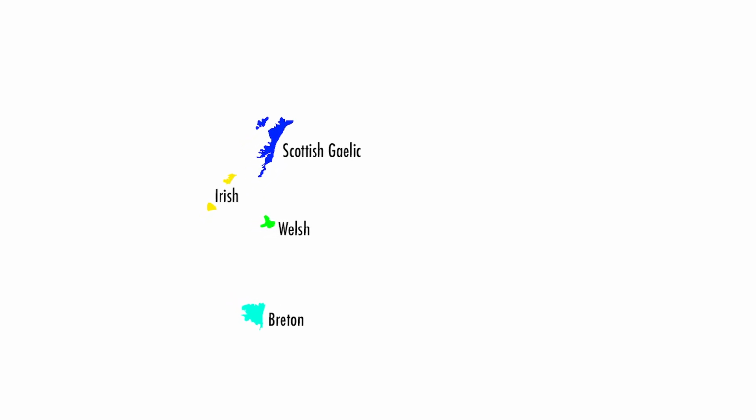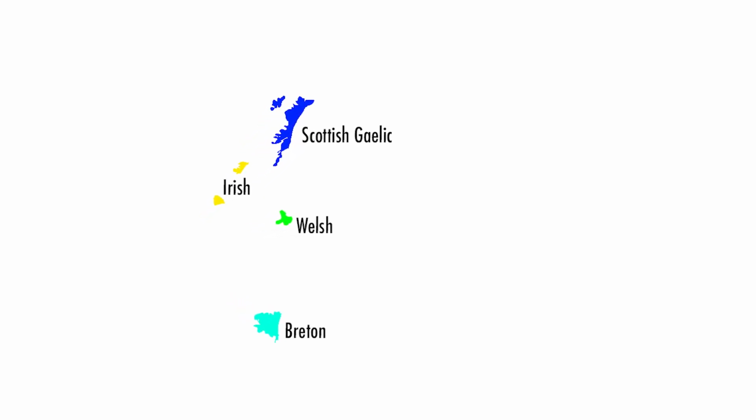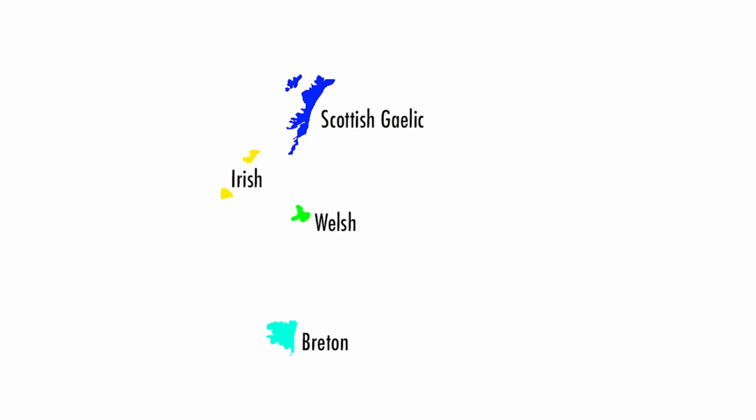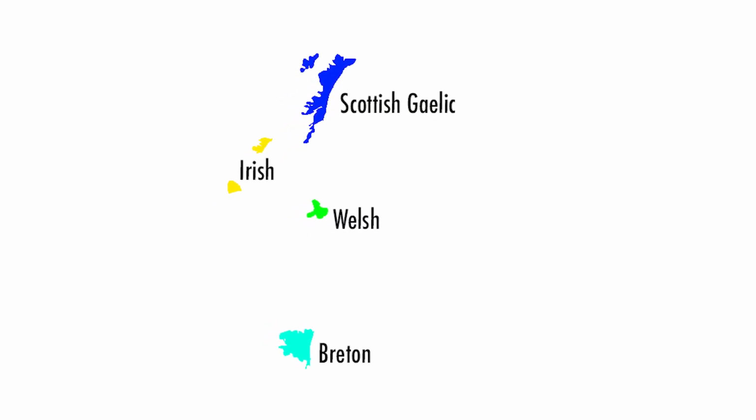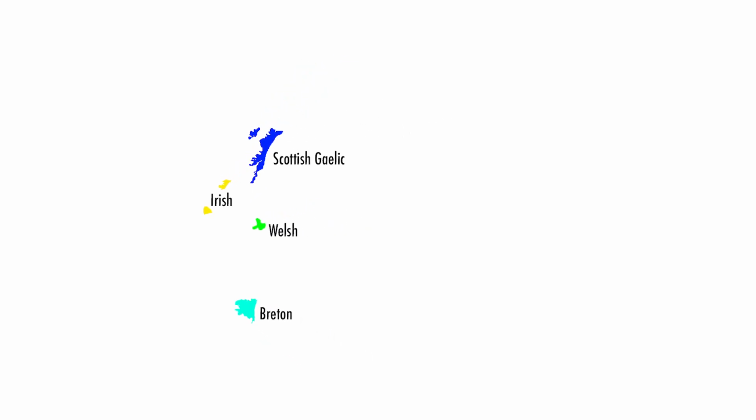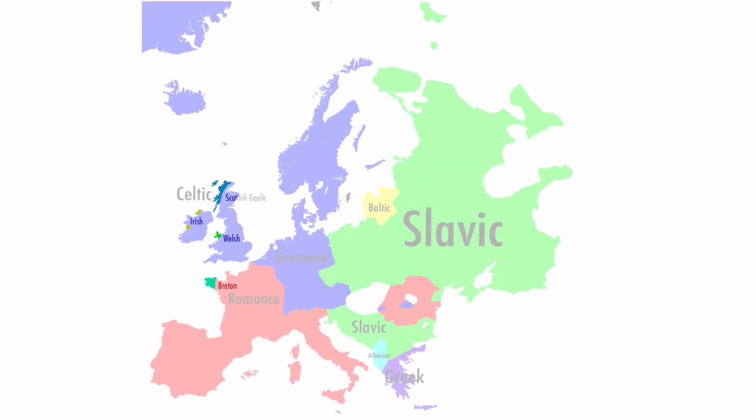Next are the Celtic languages, which used to be widespread, but not so much anymore. Speakers of older Celtic languages used to cover the continent, spreading outward from the Alps. But because of the expulsion by the Romans, only small pockets of speakers exist in Ireland, Scotland, Wales, and Brittany, who all have their own distinct Celtic language.